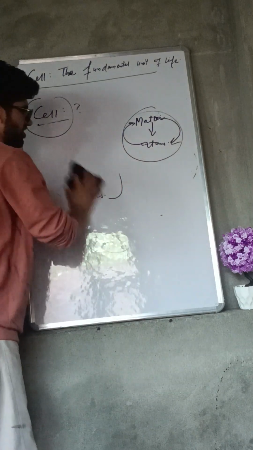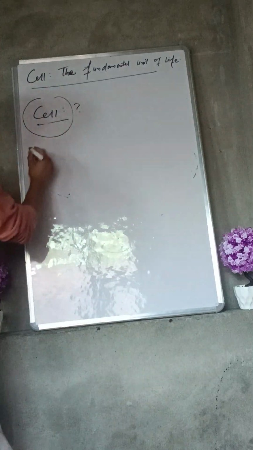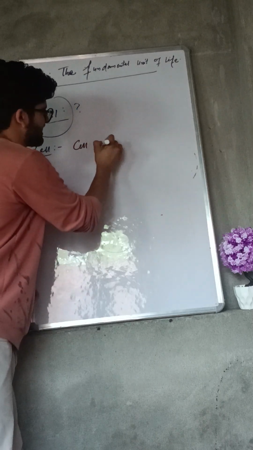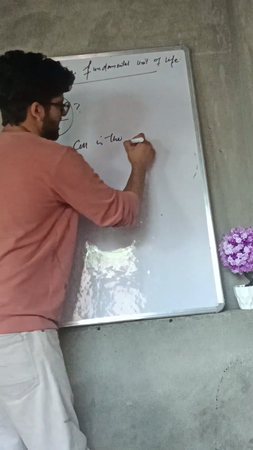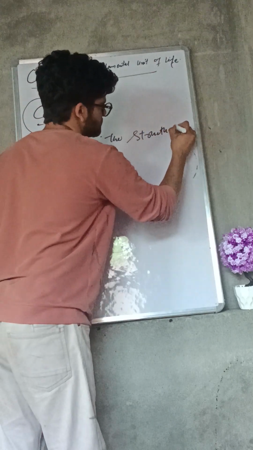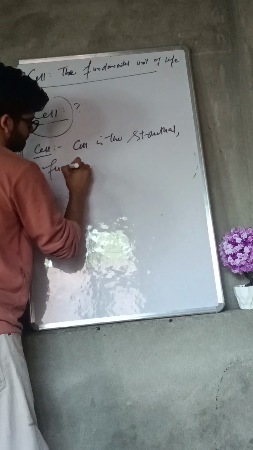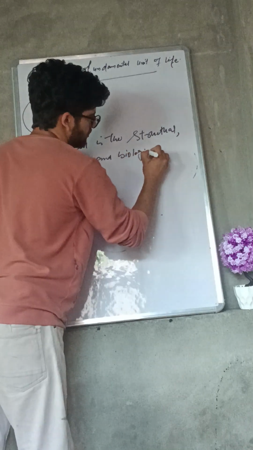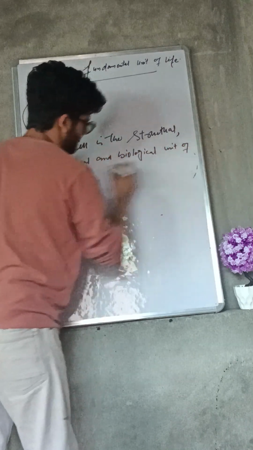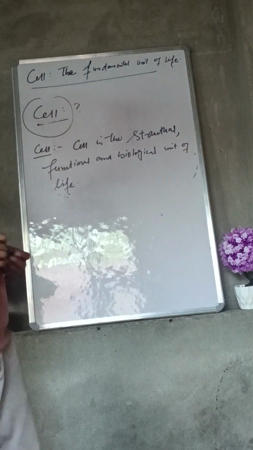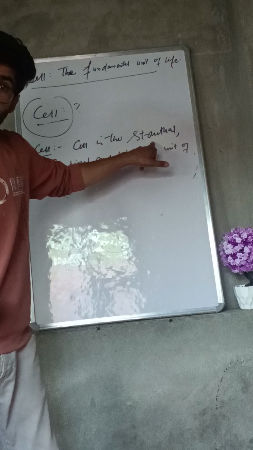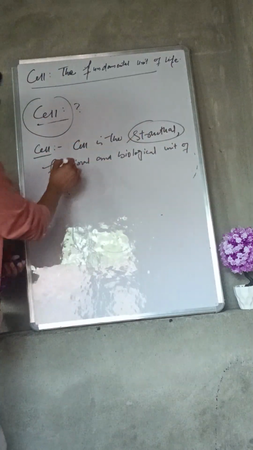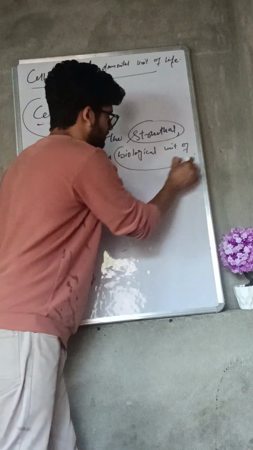Now, sir, give the definition of this cell. I will give the definition. What is a cell? Cell is the structural, functional, and biological unit of life. What is the definition? Cell is the structural, functional, and biological unit of life.